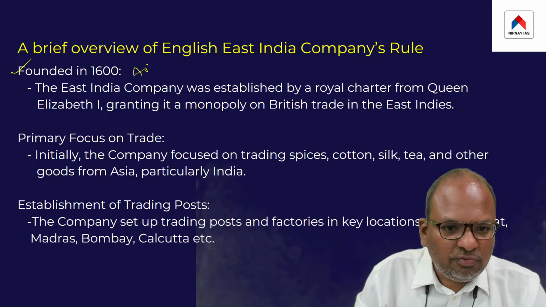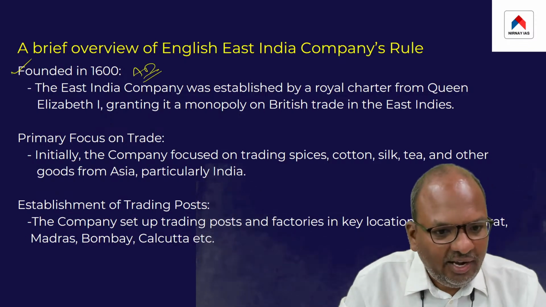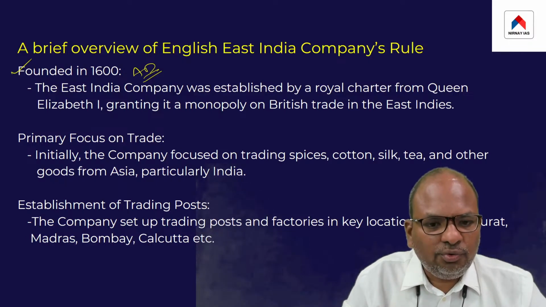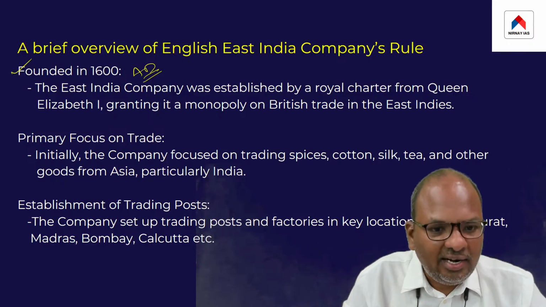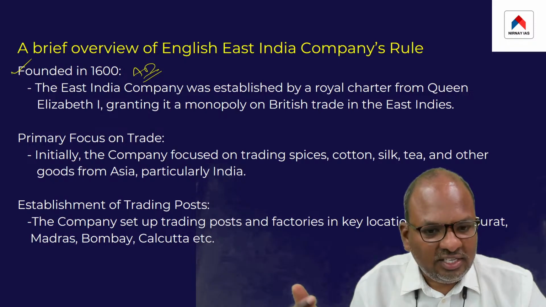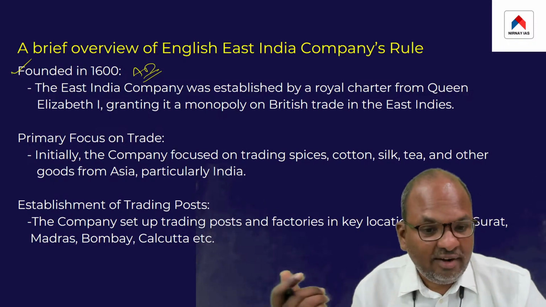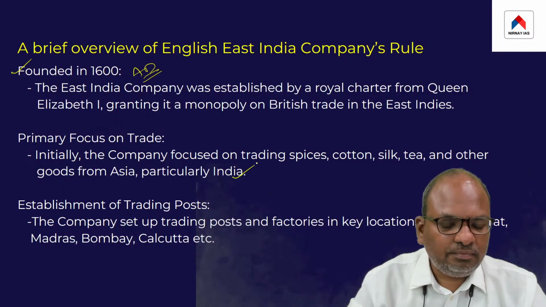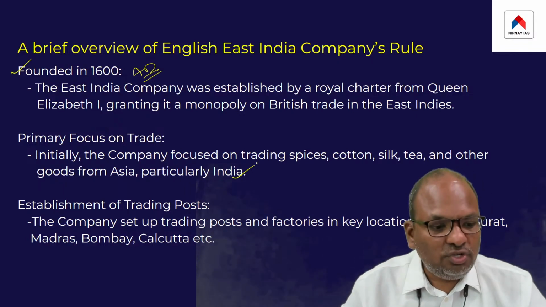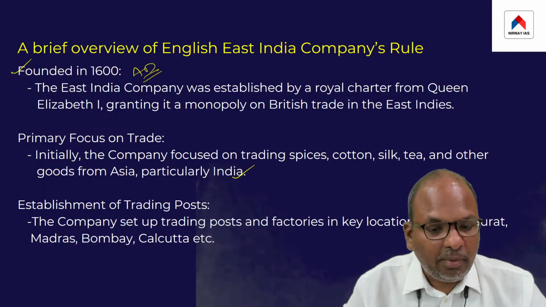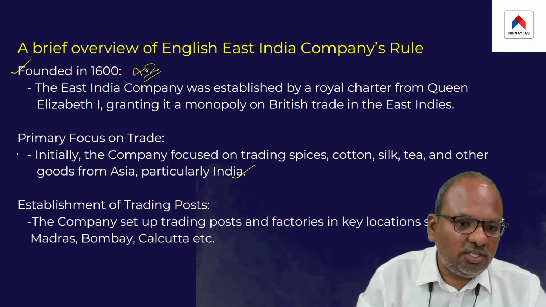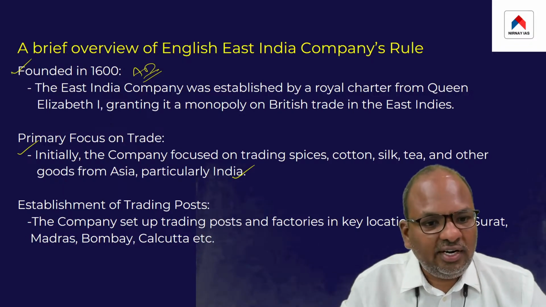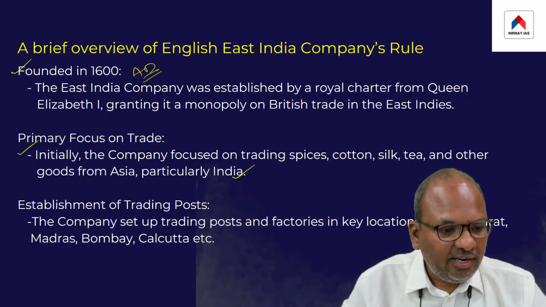Its primary objective was to trade with the Eastern world in general, particularly with India. That was the objective with which the East India Company was founded in the year 1600 AD.